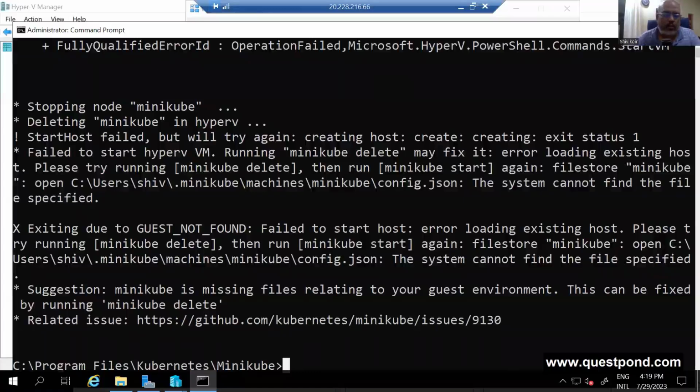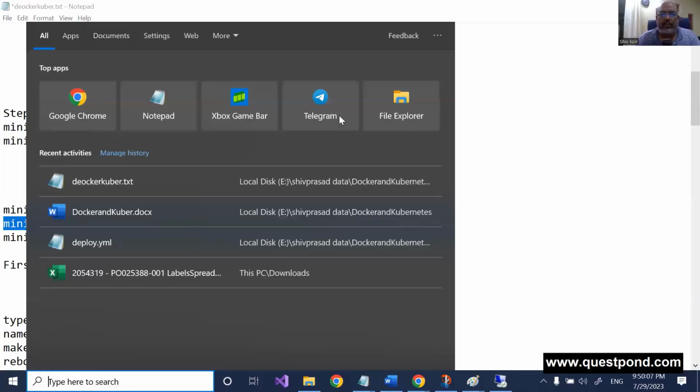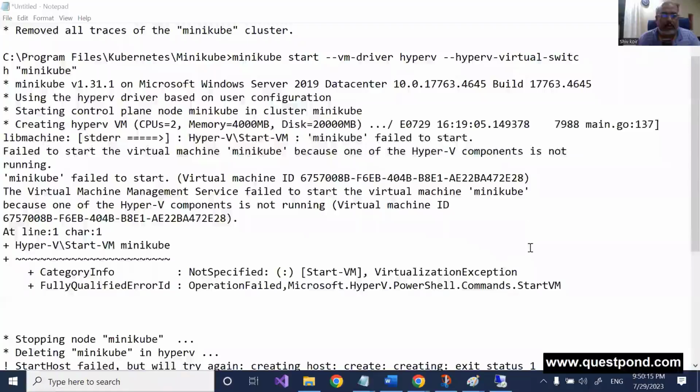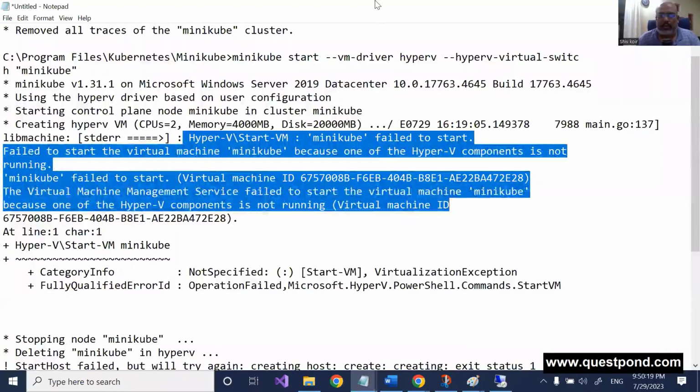Your message is too long. Yes, I will share. The Word document is already shared, but today's Word document I'll share. What I'll do is, this is the whole error actually. But from this error, what is more important is this one. So I'll just paste this one and also this one, virtualization exception. But I'm sure that it is something related to Azure, I feel. So I don't know. It's so sad.